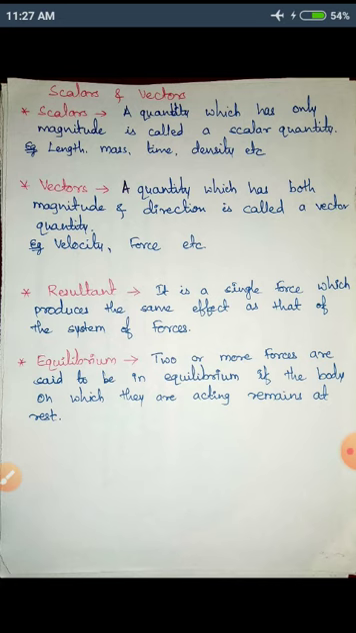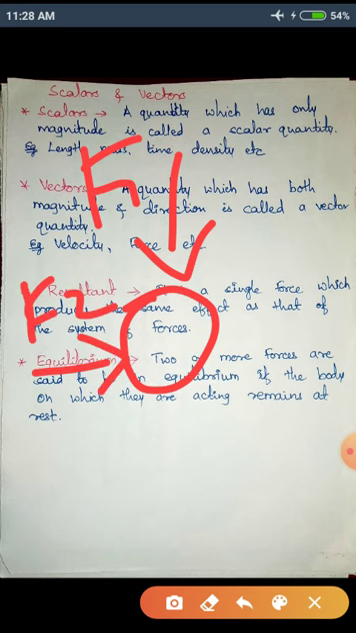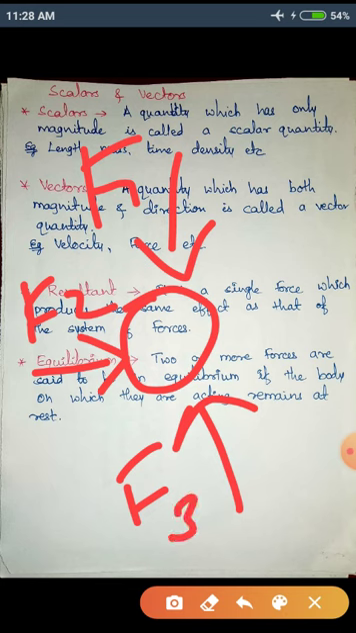Then we'll see what is equilibrium. What is equilibrium? Equilibrium is when many forces are acting on a body and the body is not moving, the body is at rest. Suppose this is a body. One force is applied in this direction, another force in this direction, and a third force in a third direction. F1, F2 and F3 are 3 forces. These 3 forces are acting at the same time and the body is not moving. This body is at rest.